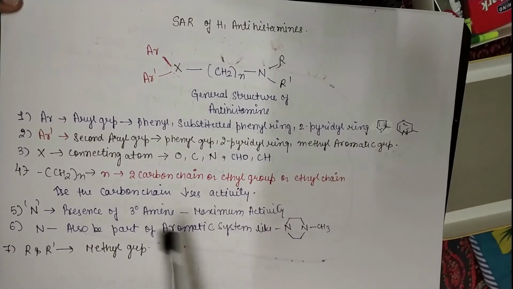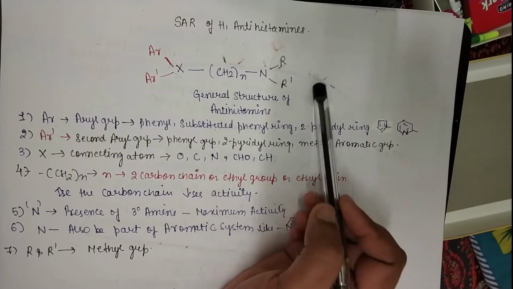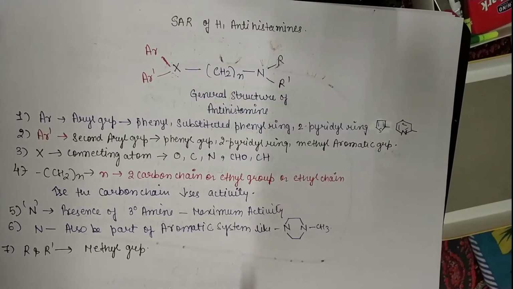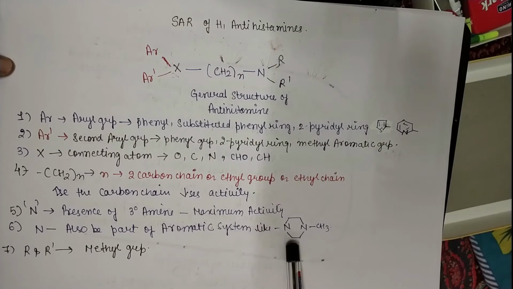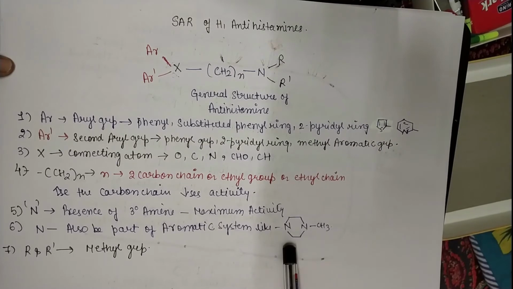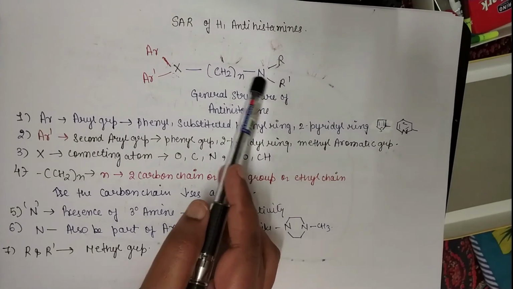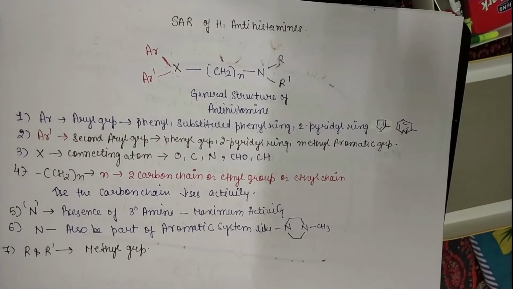Next point is the nitrogen. If the nitrogen is a tertiary amine, meaning both R and R dash are substituted by alkyl groups, it produces maximum antihistaminic activity. Sometimes in some structures the N is present in an aromatic system like piperazine or methyl piperazine, and then also it will produce good antihistaminic activity.